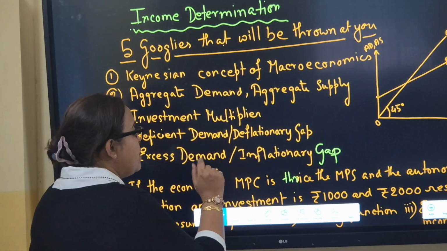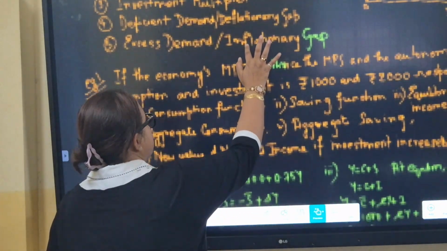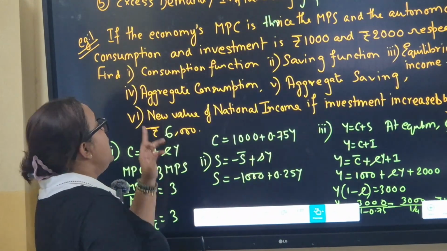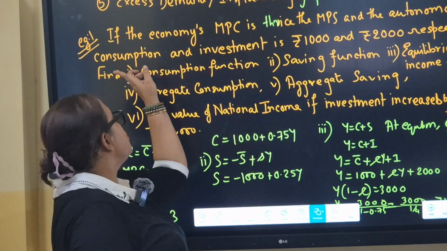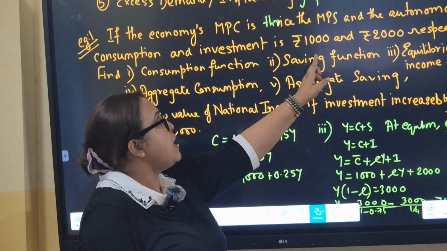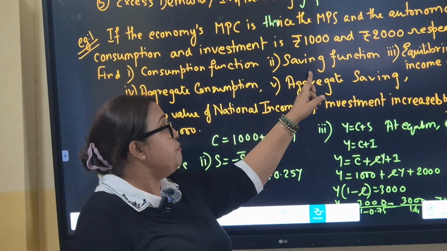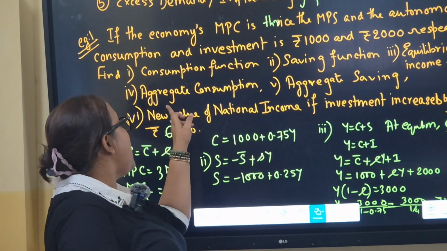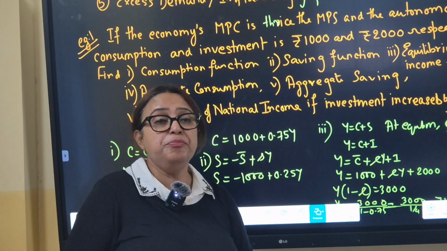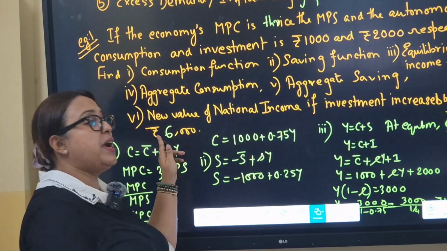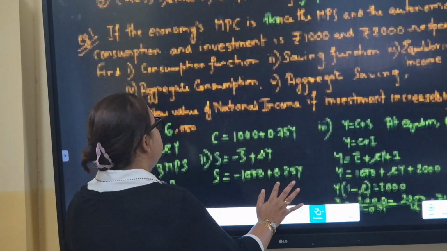So let us do one sum from here. If the economy's MPC is thrice the MPS and autonomous consumption and investment is 1,000 and 2,000 respectively, find consumption function, saving function, equilibrium income, aggregate consumption, aggregate saving, and new value of national income if investment increases by rupees 6,000. So in this particular case, what we are going to do, first and foremost,